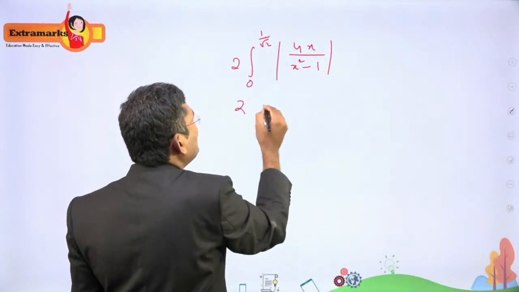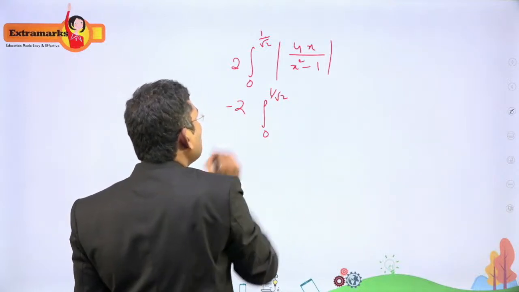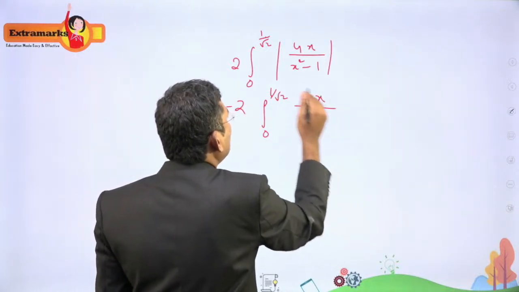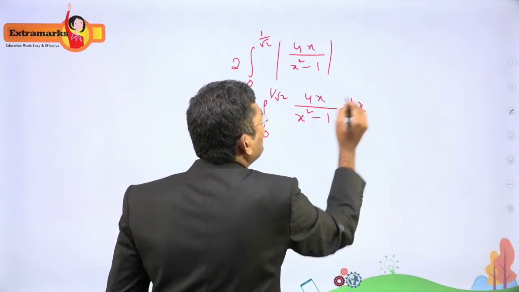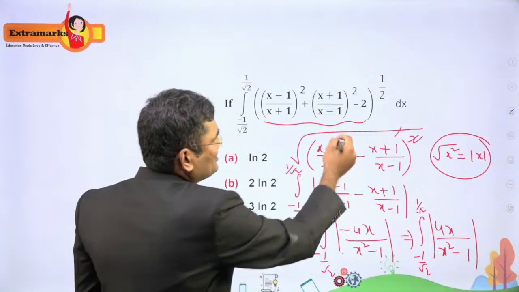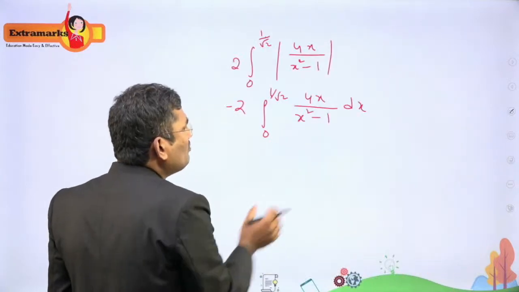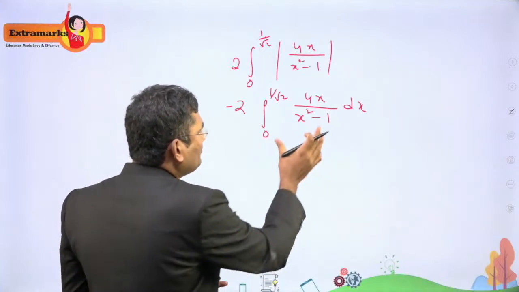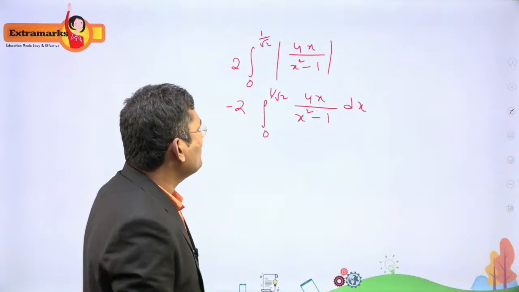Right. So this can be written like this: integral from 0 to 1 by root 2, and this is replaced by minus 4x by x square minus 1 into dx. That minus I kept outside. The dx is coming as it is. So now we have to simplify this. We have to find the value of the integral from 0 to 1 by root 2 of 4x by x square minus 1.